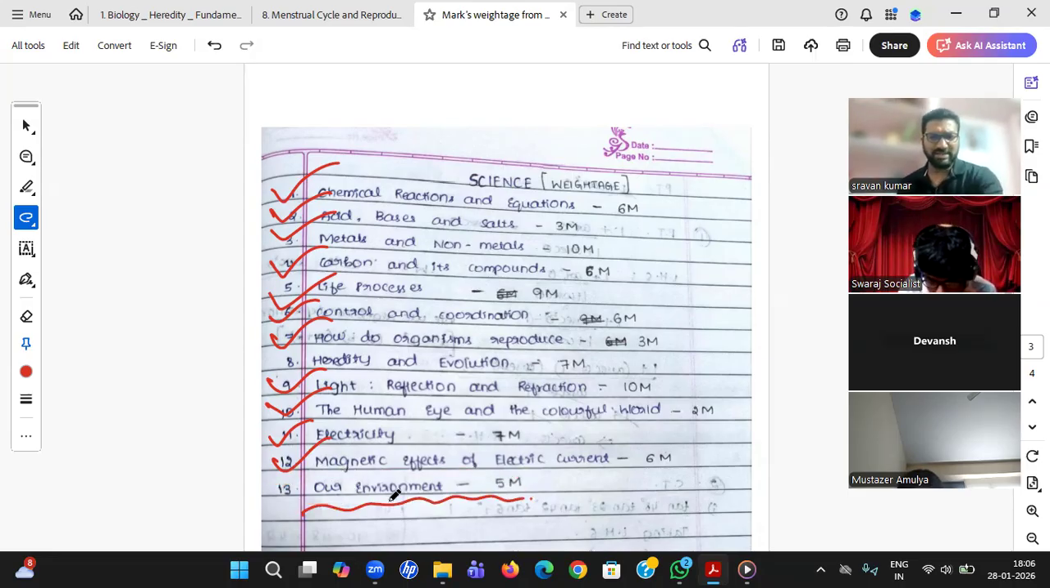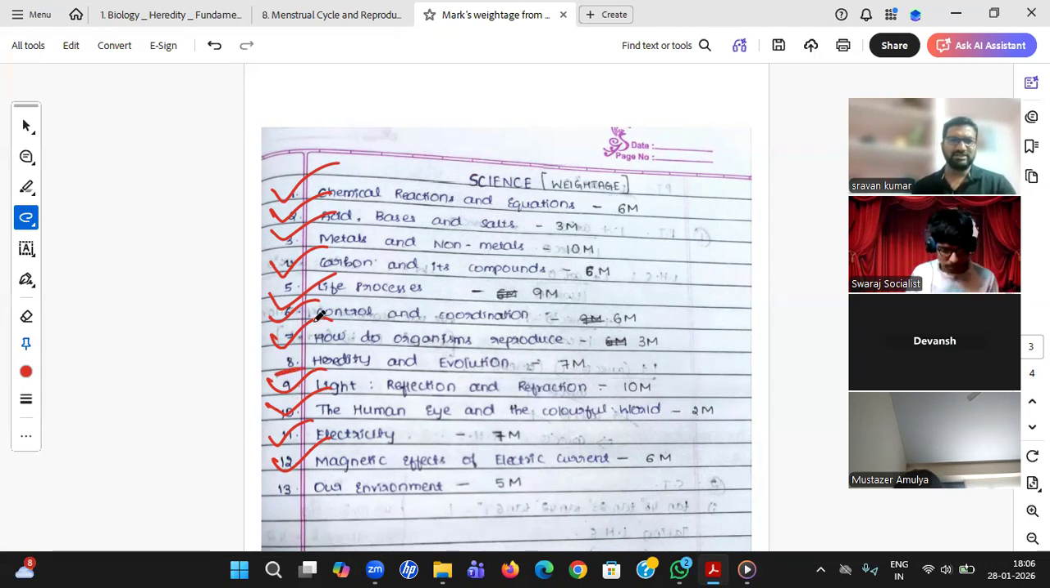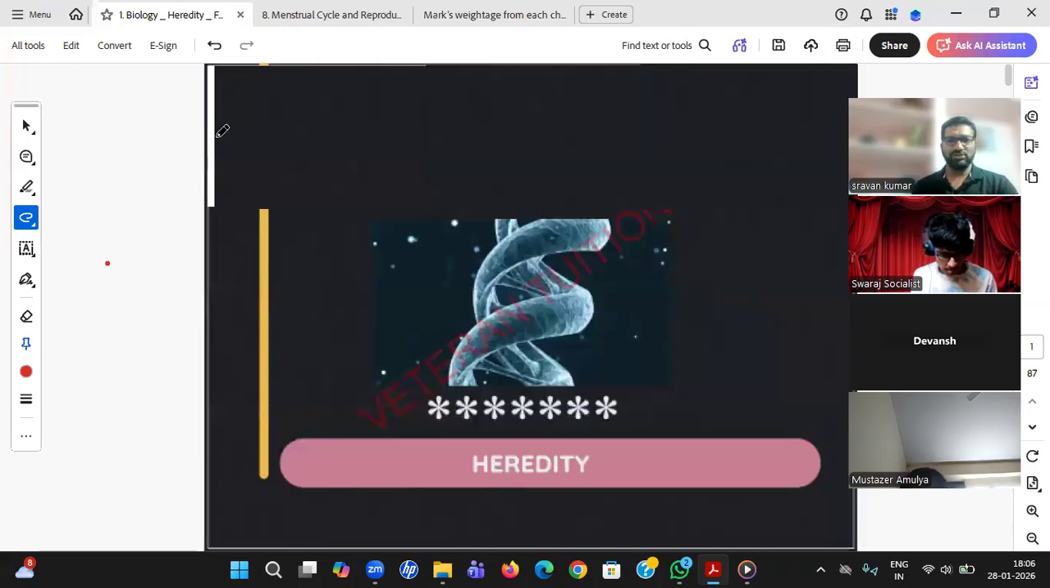Our environment chapter does not require much, because it's an easy chapter which gives you 5 marks. Only some theory part is there. So students, definitely heredity and information. I'm just starting this particular chapter. Heredity. Okay, students, so this is what heredity is.